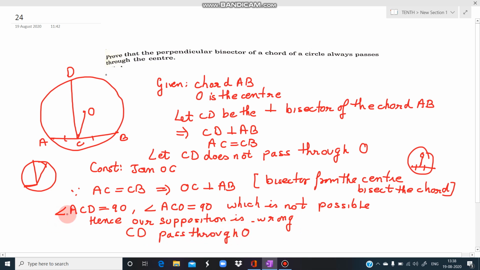That is, the perpendicular bisector of the chord passes through O. There cannot be two 90 degrees like this. This one is 90 degrees, and then this one is also 90 degrees, which is not possible. So what we supposed is wrong.